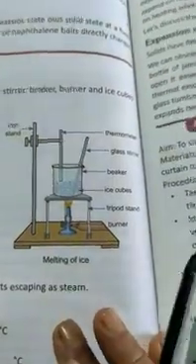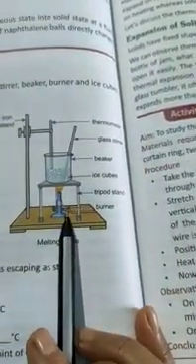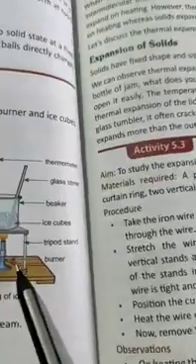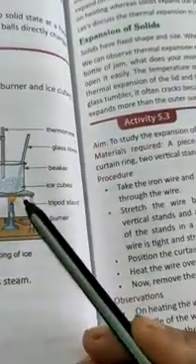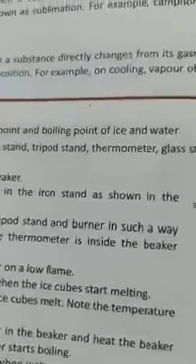Okay, children, so these are the activities. You read the activities, study the melting point and boiling point of ice and water. We will observe temperature when ice cube starts melting. What will you conclude? You will find that melting point of ice is 0 degree and boiling point of water is 100 degrees Celsius. Okay, you read this activity.